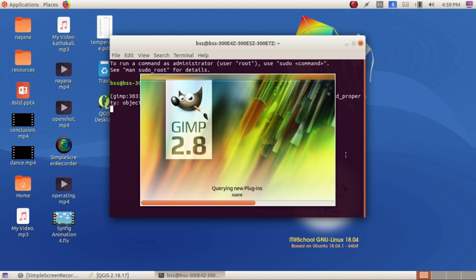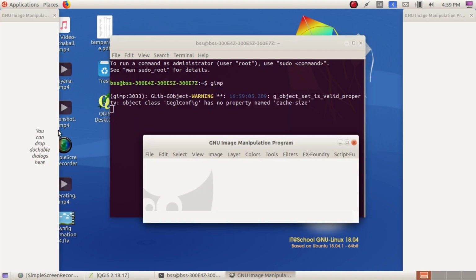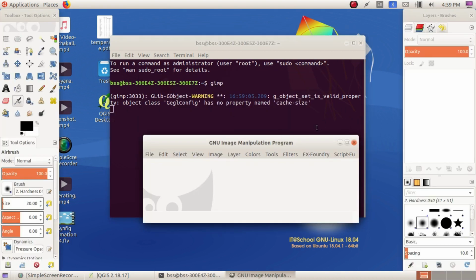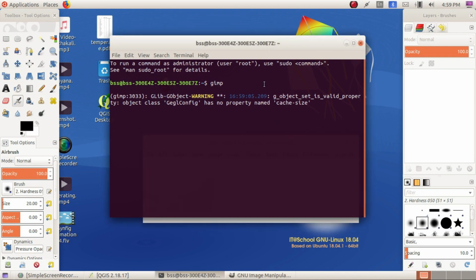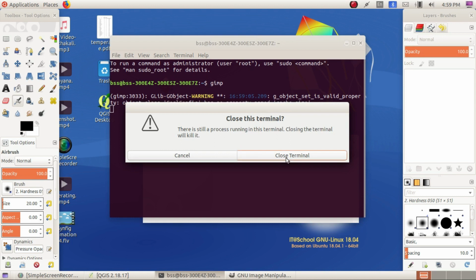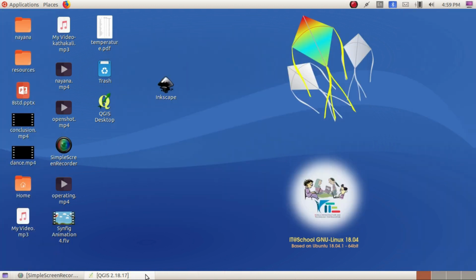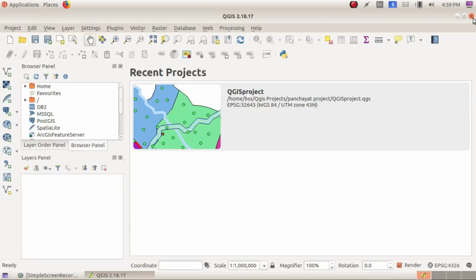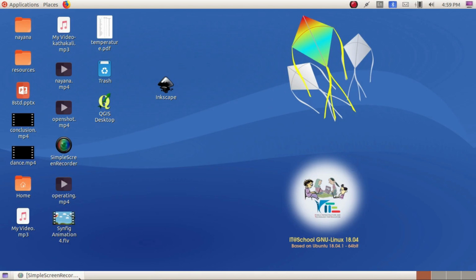So in coming days the operating systems, laptops, everything will be of this type. If you want to access any application, you can use the terminal window, or if you want to apply shortcut menus or icons, you can use it like this. Okay, so these are the contents we are studying now. And while closing the terminal, the application software will be closed. Clear, students? So we'll see you with a new topic. Bye.